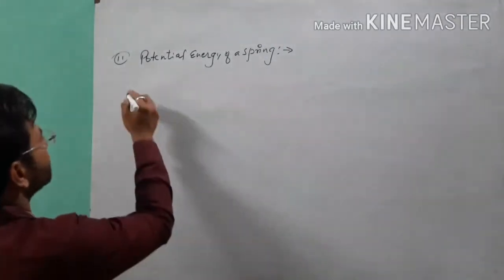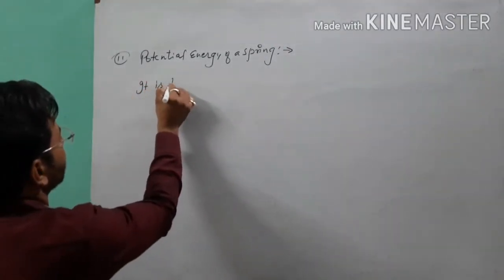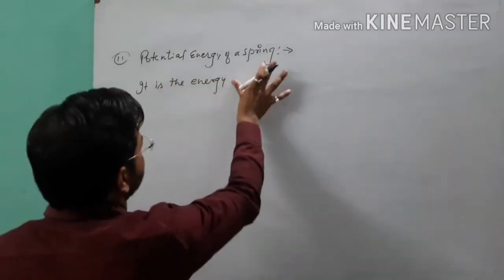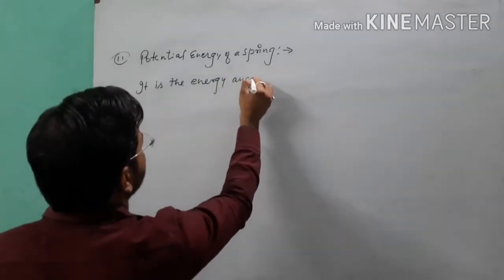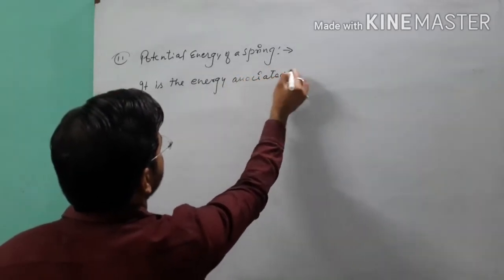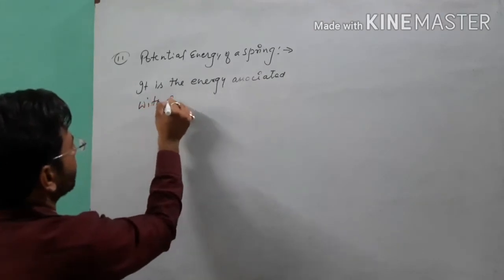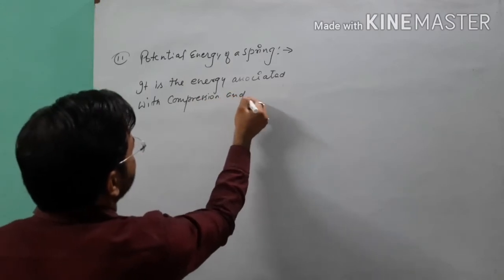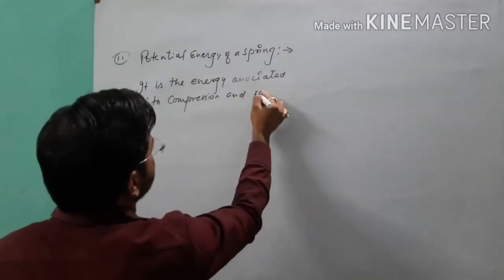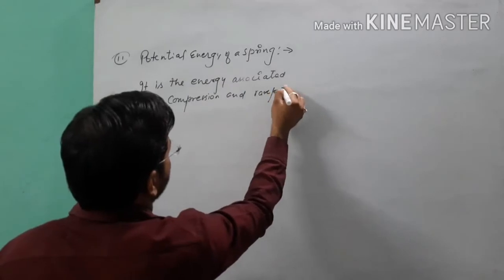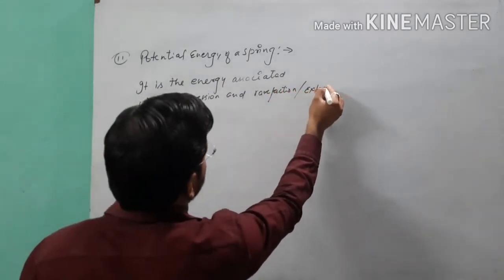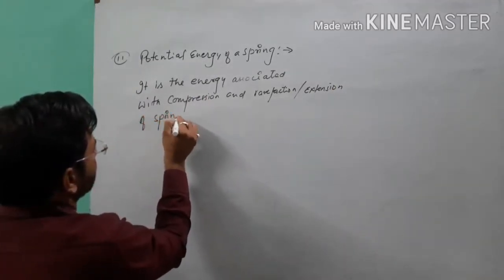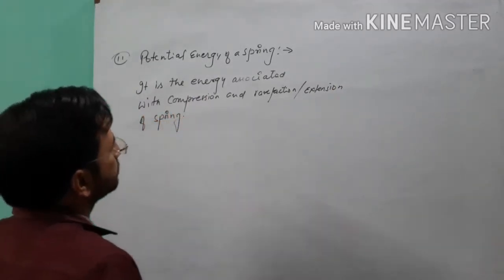So we can write the definition here. It is the energy possessed by, or the energy associated with, compression and rarefaction, you can write rarefaction or extension, of a spring. Point clear?